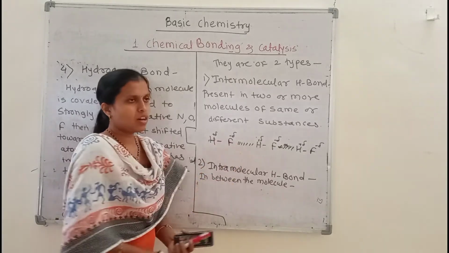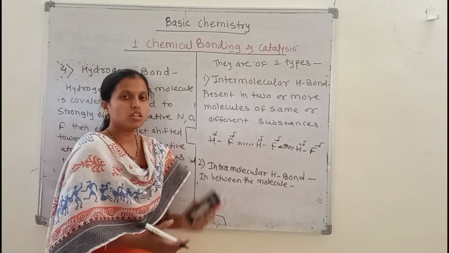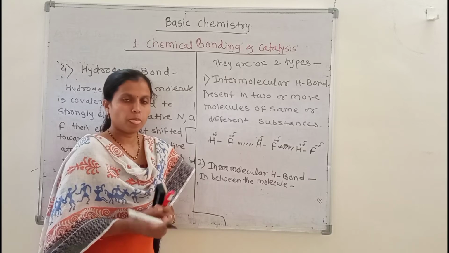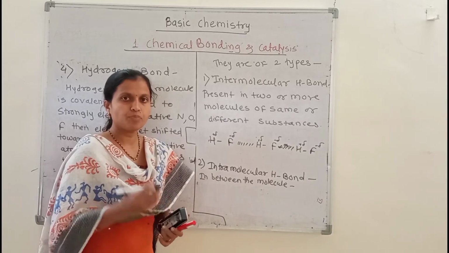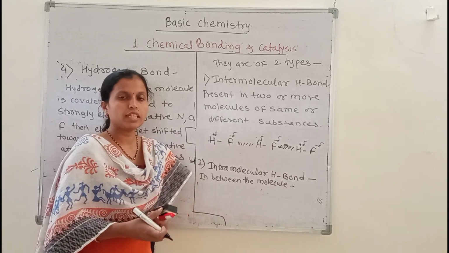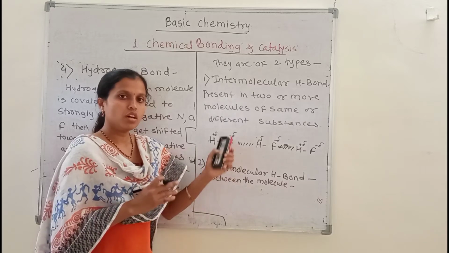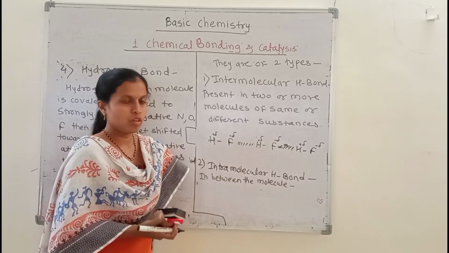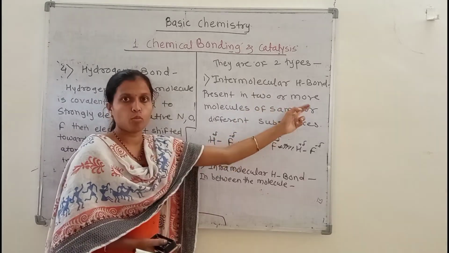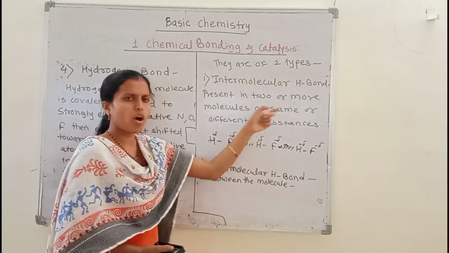Okay, so as another example, in water molecules we also see intermolecular hydrogen bonding. In one glass, when water is taken, many different molecules of water will be present in that glass. So between these different water molecules we see intermolecular hydrogen bonding. This intermolecular hydrogen bonding is seen between two or more different molecules, and these molecules or substances may be the same or different.